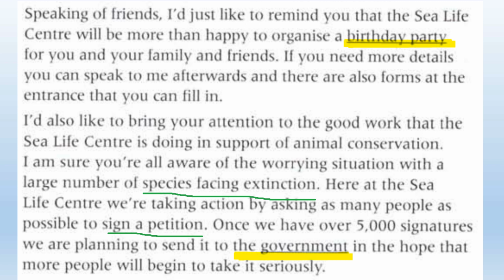Next, we talked about the petition. So they said sign a petition. There are species facing extinction. Those are words that we learned in the vocabulary section. And it's going to the government. So we'll send the petition to the government. So if you wrote government or the government, both are okay.